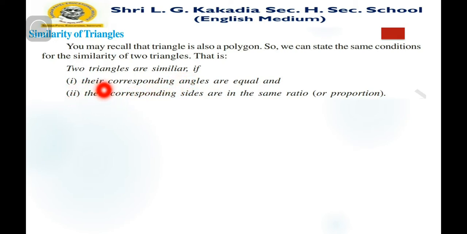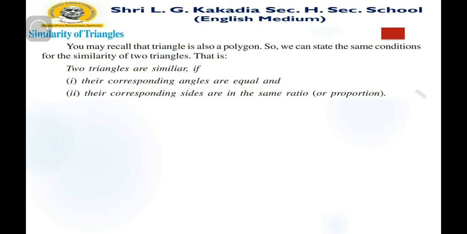First one, their corresponding angles are equal, as we know, and the second condition is their corresponding sides are in the same ratio or proportion. So these two conditions must be satisfied if two given triangles are similar.